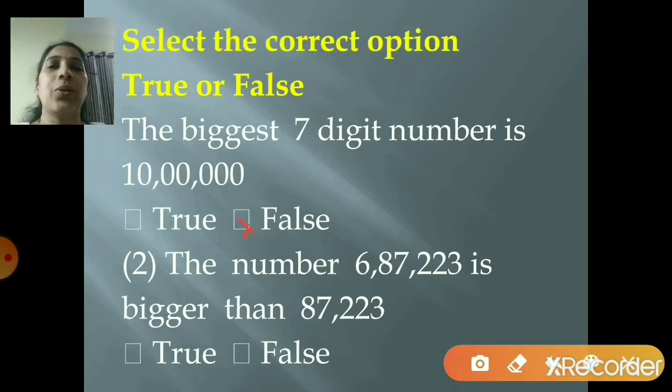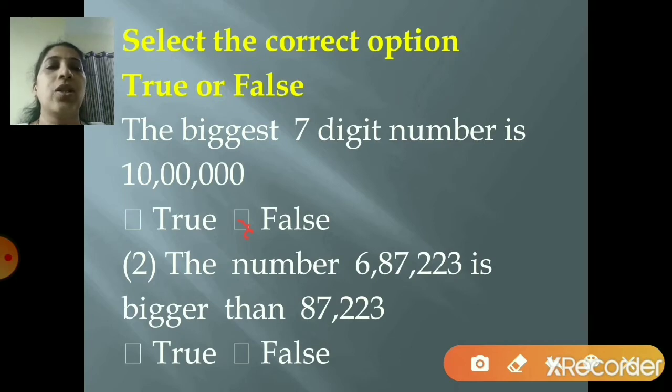Next, let's go to the next one. The number 6,87,223 is bigger than 87,223. So children, as I told you, you have to select whether it is true or false.